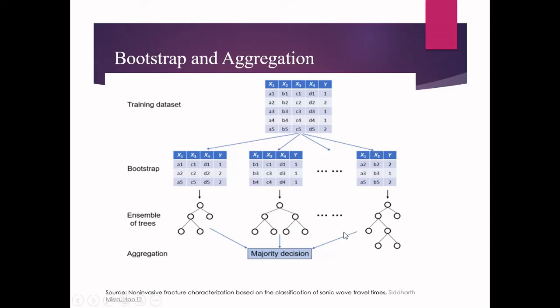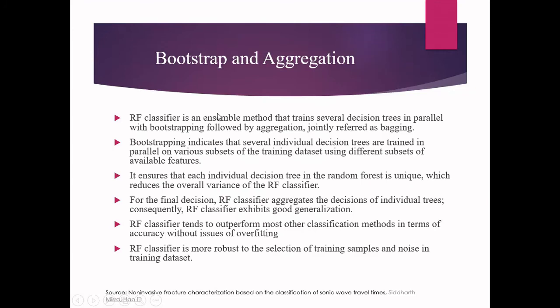So here we are doing something called aggregation. If you consider, first we have done bootstrapping for splitting the data set. Then during the final decision, we are doing aggregation. And since we are constructing multiple trees here, this is an ensemble of trees. Now, let us summarize the points of bootstrap and then aggregation.